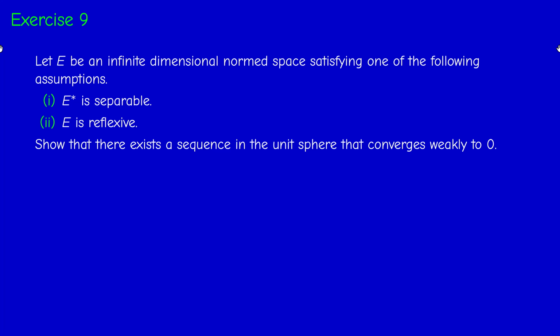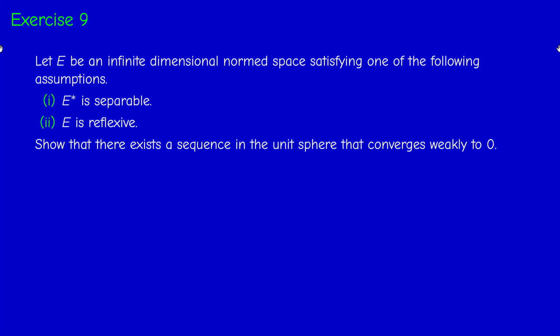Exercise 9. We have an infinite dimensional normed space E, which either has a separable dual or it is reflexive. We have to show that there exists a sequence in the unit sphere that converges weakly to 0. So this is a very general result, showing that weak convergence and strong convergence are not equivalent. Because if we find a sequence in the unit sphere that converges weakly to 0, the sequence in the unit sphere has norm 1, so it cannot converge strongly to 0.